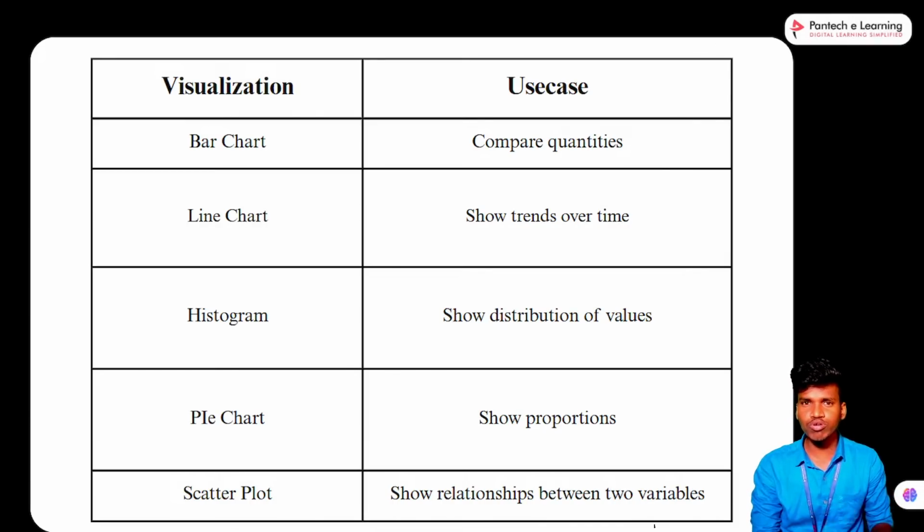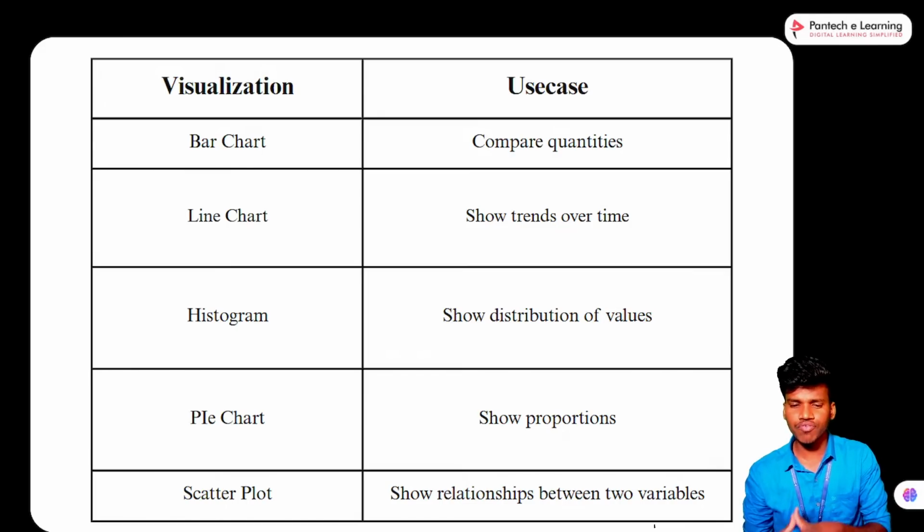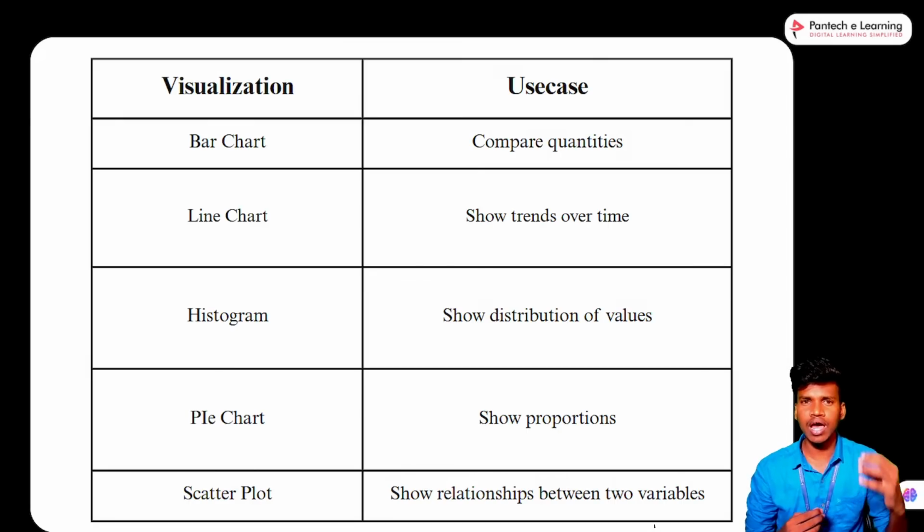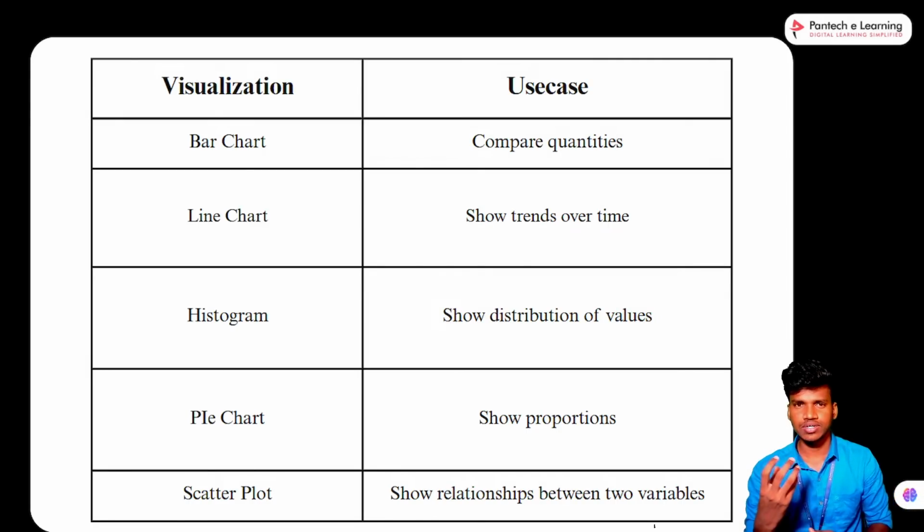Histogram shows the distribution of the values, how the values are distributed. So the maximum value and the minimum value, as well as how much is distributed in each and every product. These kinds of values we can show in the histogram plot. And the pie chart shows the proportion of each thing. Proportion means counts. So for every product, such as home appliances, how much will be sold, and how much grocery items sold. The overall count is shown in the pie chart.